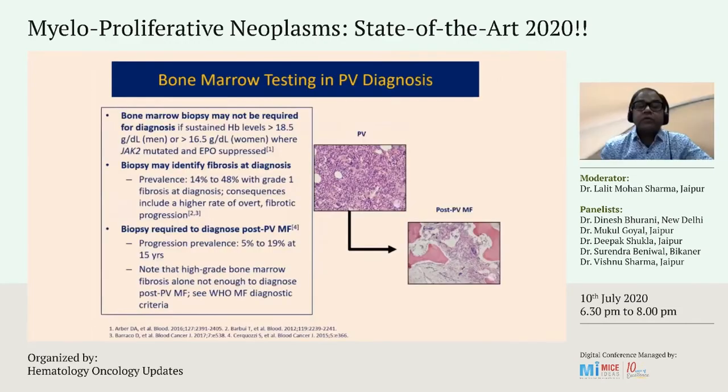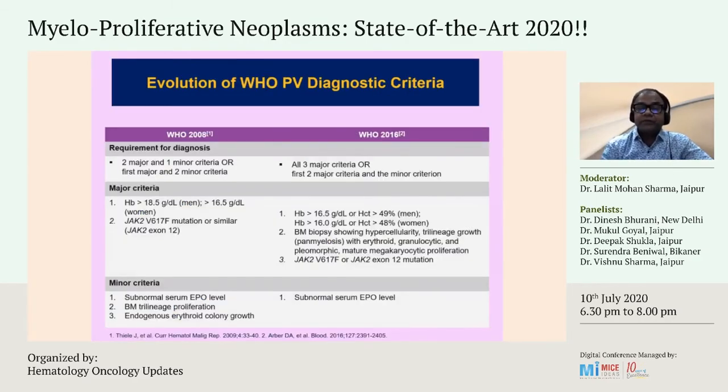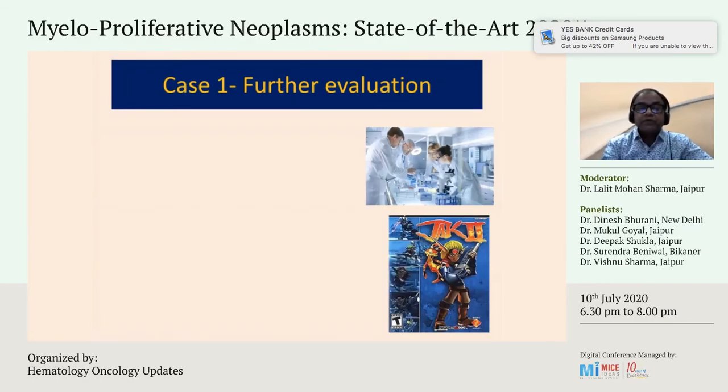Very true. So I think this has been very well discussed, that it is important to do. Of course, in a particular subset of patients the bone marrow may not be required, but it diagnoses fibrosis at diagnosis, which may be prevalent from 15% to almost 50%, which is very important. And post-myelofibrosis also can be picked up, like in patients who present very late to us. And this diagnostic criteria has already been mentioned, so we will not spend more time on this. So next question is: how do we further evaluate?